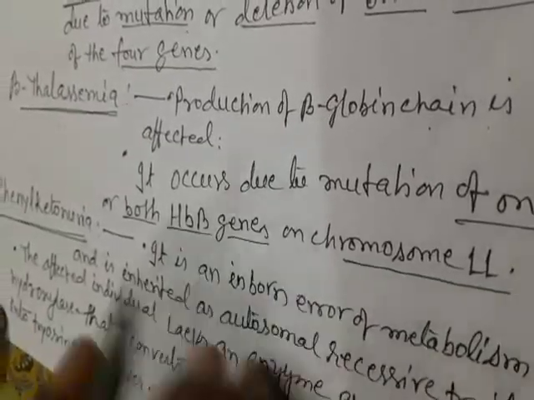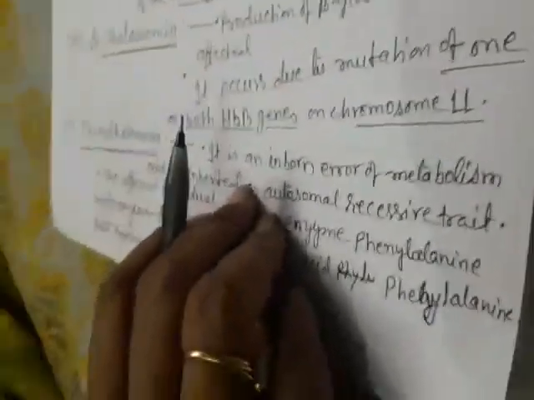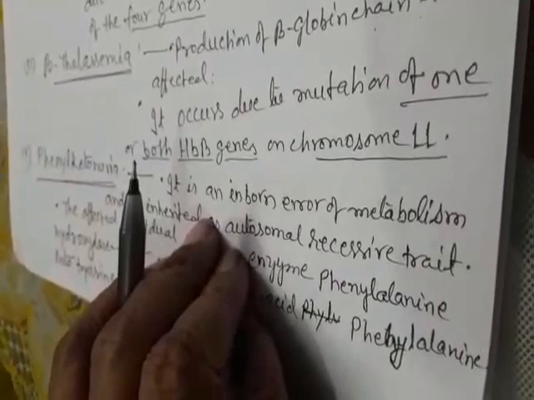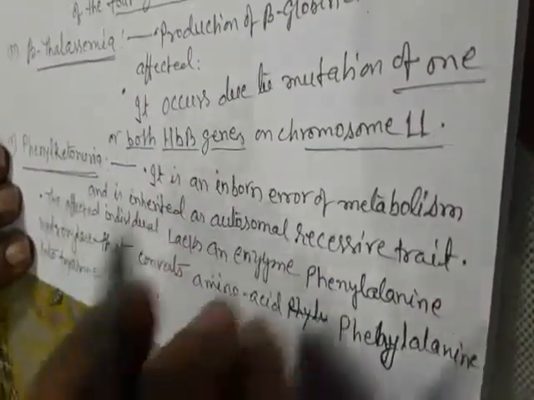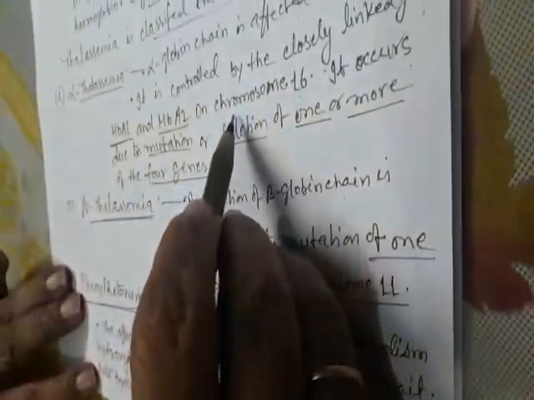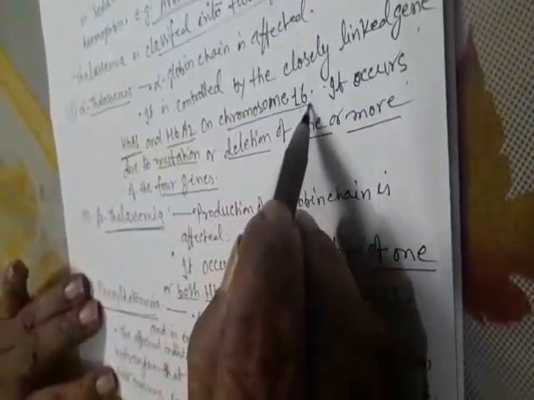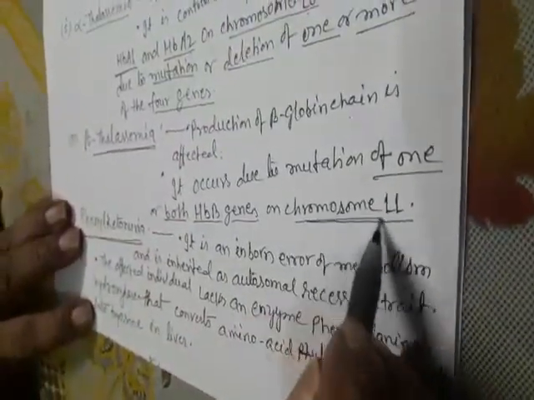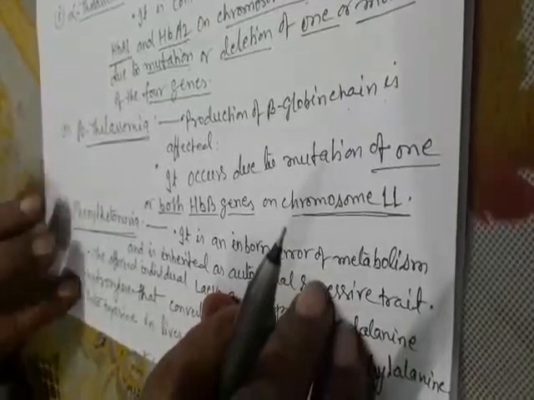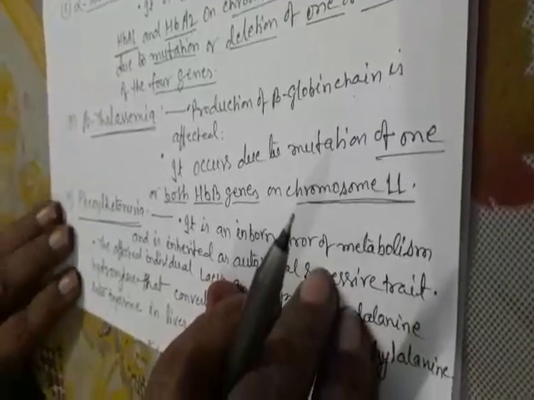So these are the major differences between alpha thalassemia and beta thalassemia. Alpha thalassemia is on chromosome 16 and beta thalassemia on chromosome 11. So thalassemia is classified into 2 types.